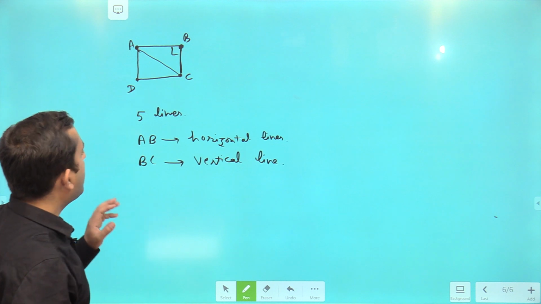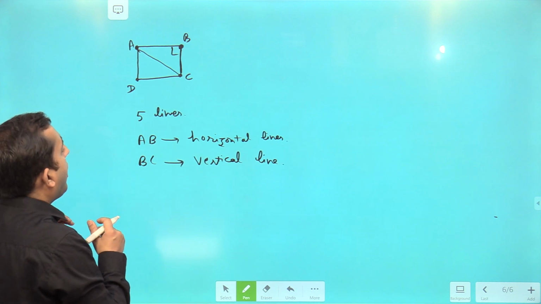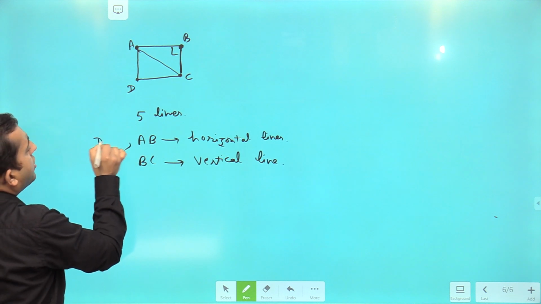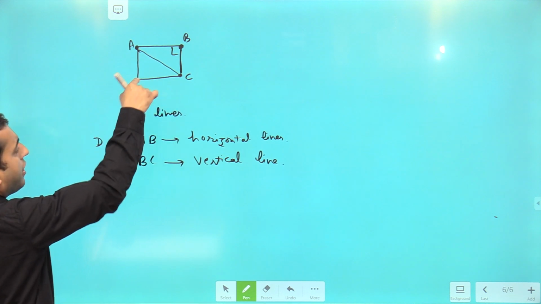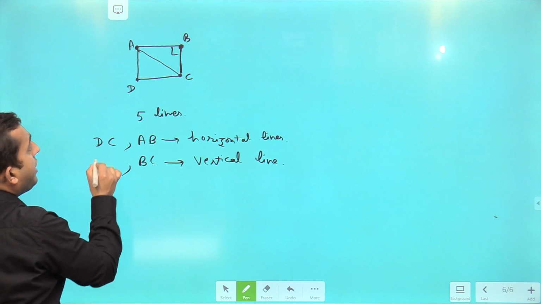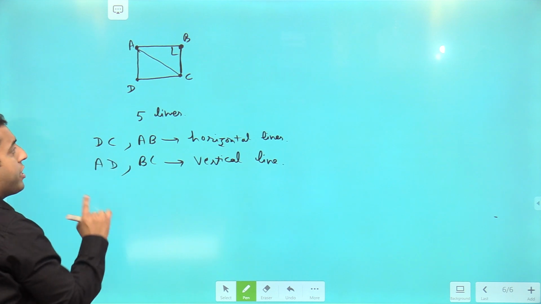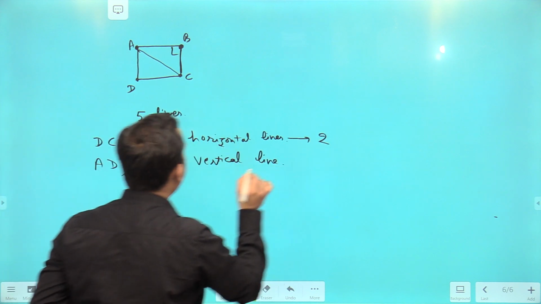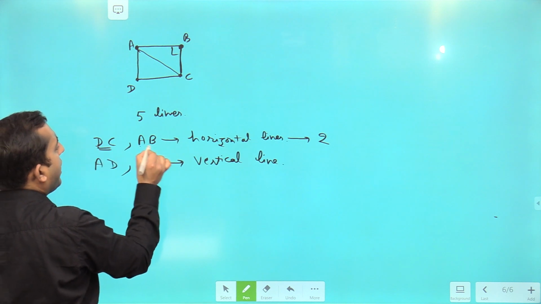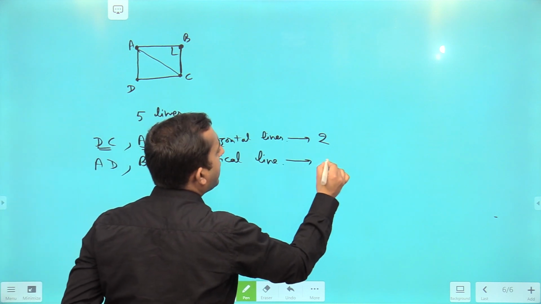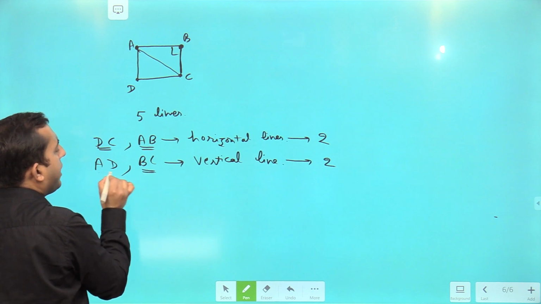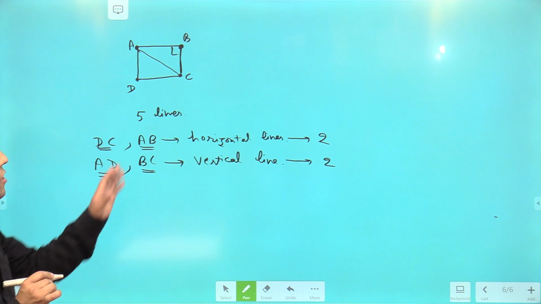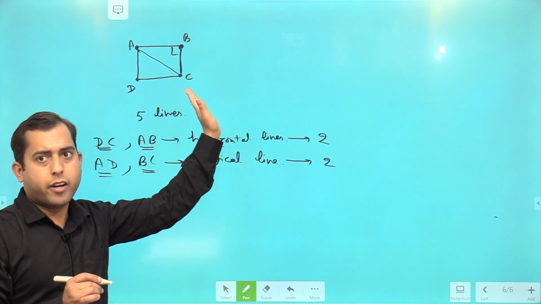So in this figure you can see AB is a horizontal line. Now DC is a horizontal line, and AD is a vertical line. So in this figure we are having two horizontal lines named DC and AB, and two vertical lines named BC and AD, and you can see one line is diagonal over here, right?